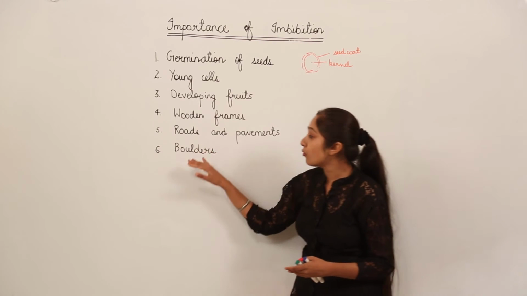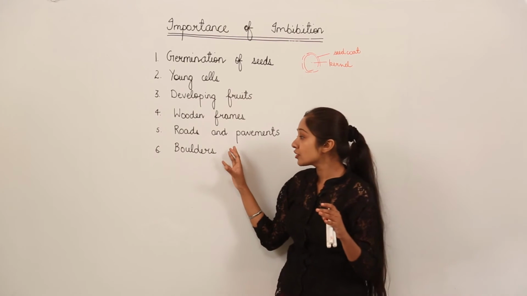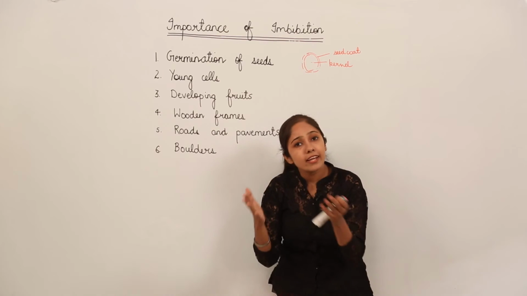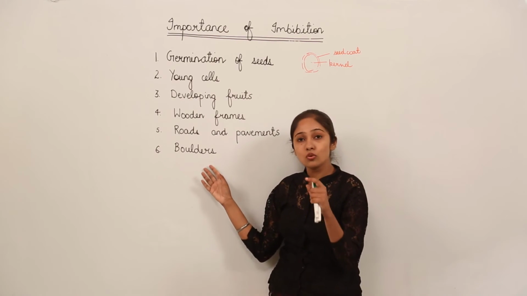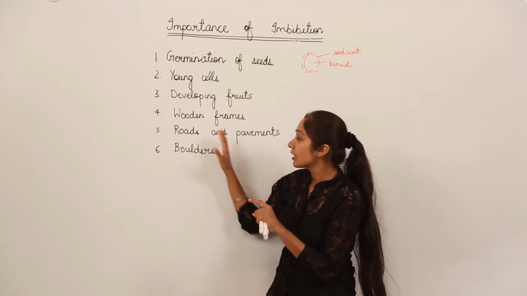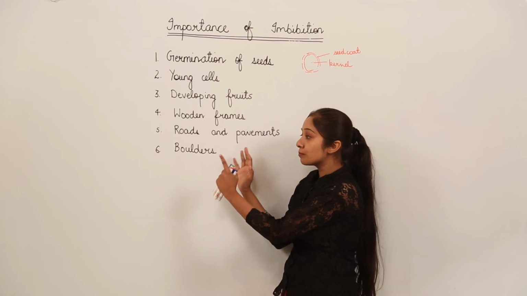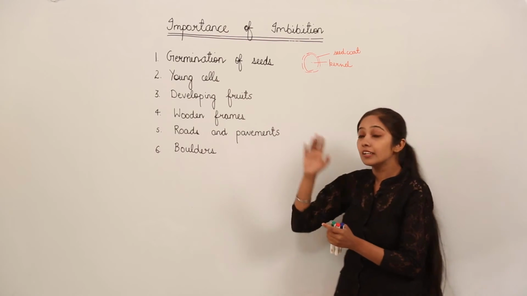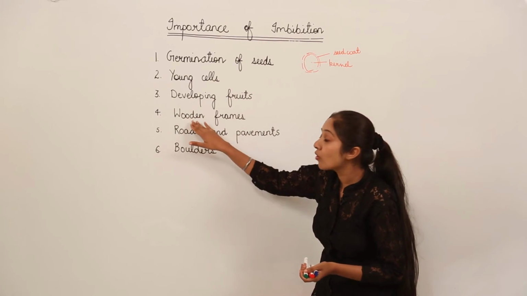Then we talk about boulders. Boulders are large stones. If we talk about hilly areas and landslides, a landslide is much more severe than these boulders. To break these huge boulders, what people did in earlier times was insert wooden frames which were soaked in water.